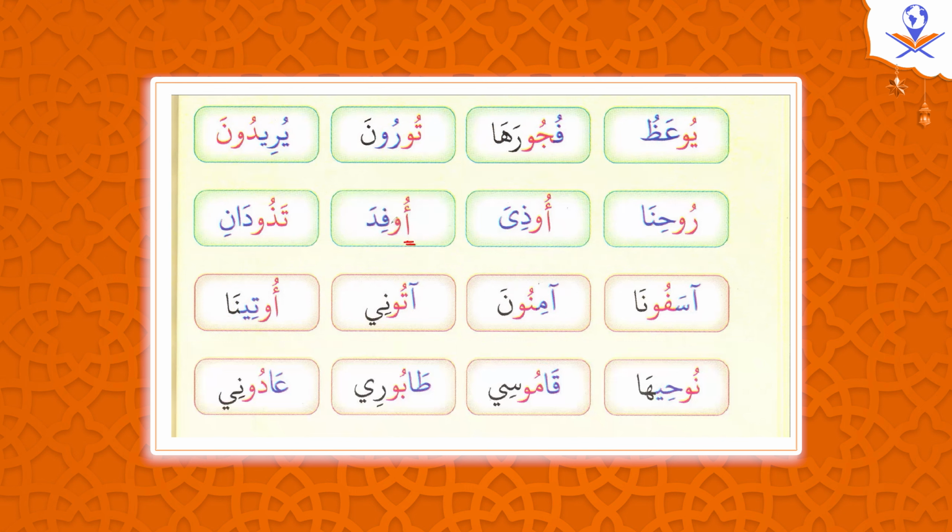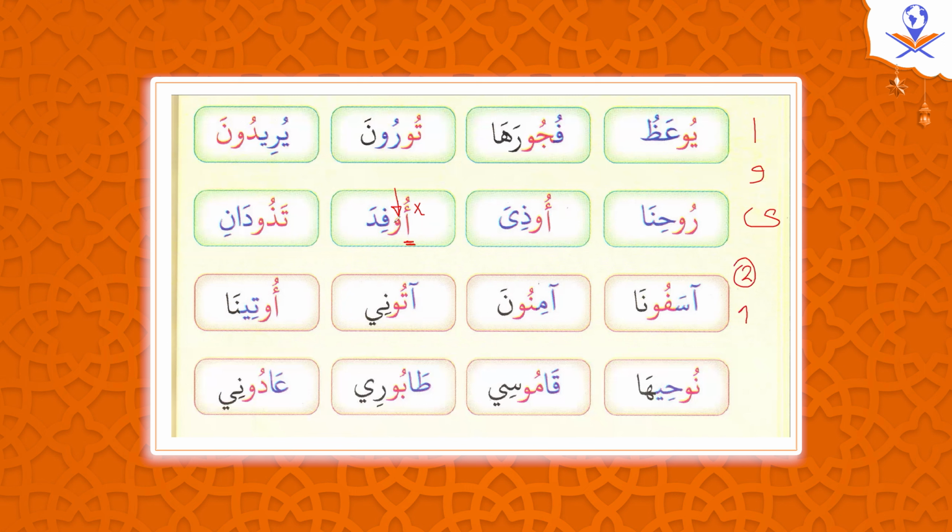But how about the second one? Is that a mad letter? How do we know this is a mad letter? Number one, what are the mad letters? Remind me. Alif, waw, then ya. Here we said this is not alif, so it's not a mad letter. But this waw is a mad letter. How do we know? Because of the two conditions we just mentioned.